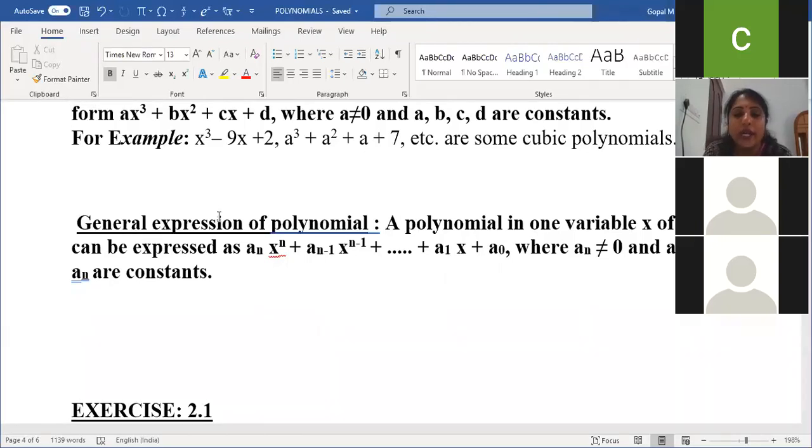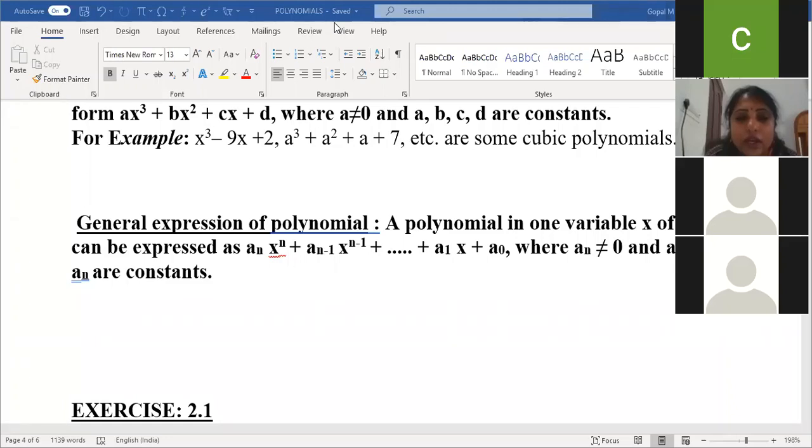Repeat it again, ma'am. Children, up to 9th we only need up to degree 3, the cubic polynomial, which is enough for us. Still, degree 4 is called biquadratic and degree 5 is called quintic polynomial. Am I clear? I just asked this question for extra information.